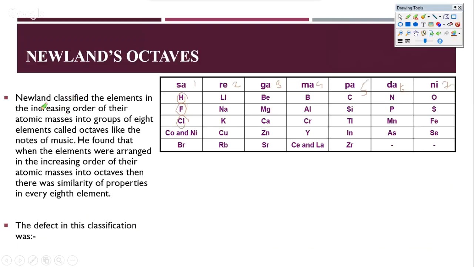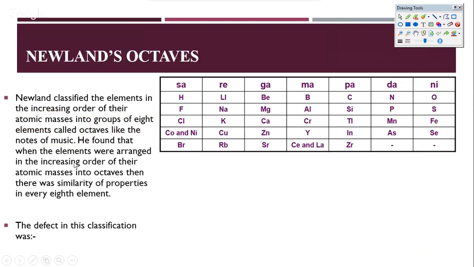So Newland's classification is, if you arrange the elements in increasing order of atomic masses into groups of 8 elements, then the eighth element will always be similar to the first. He called them octaves, like notes of music. He found that when the elements are arranged in octaves, every eighth element has similar properties. Now there were some defects of this classification. So what are those defects?